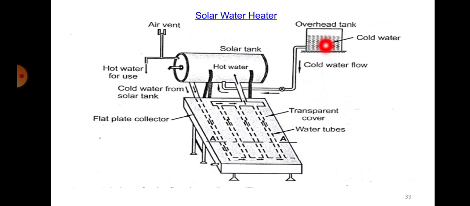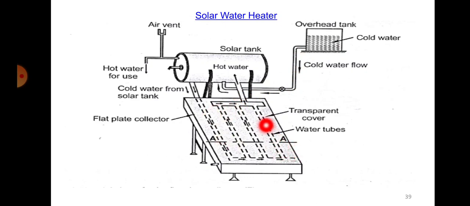You can see there will be a water tank. From the water tank you have the cold water which will be flowing into the water tubes. This particular portion we were talking about was the previous sketch: the transparent cover, the water tubes over here, the absorber plate and the insulation. Now, how is the water circulated? You have the overhead tank here, which generally holds warm water, or cold in the sense we generally refer to that as warm water. It will come here and then enter into the water tubes.